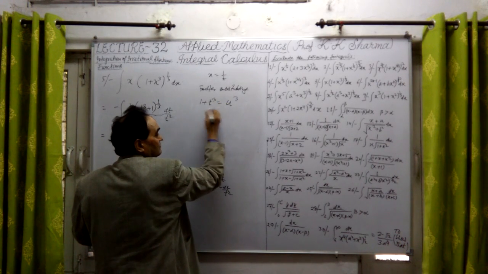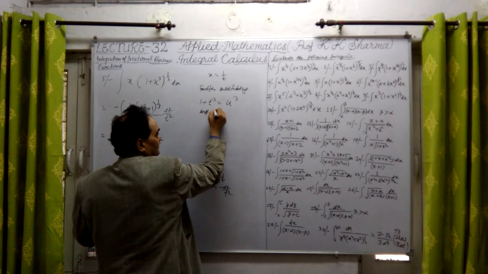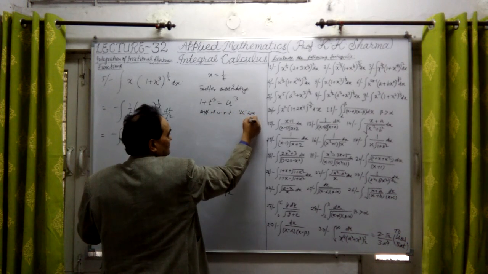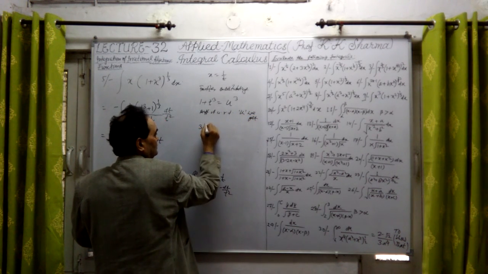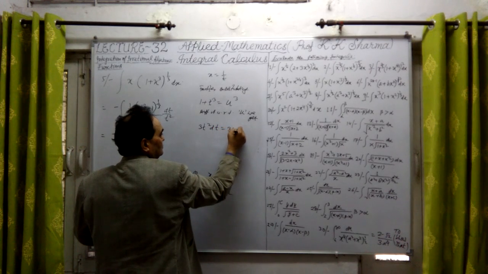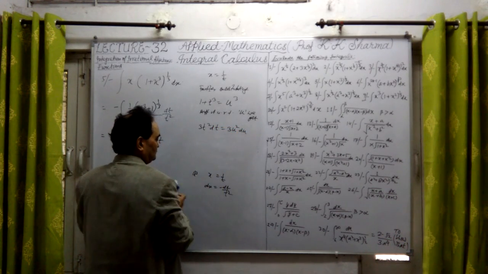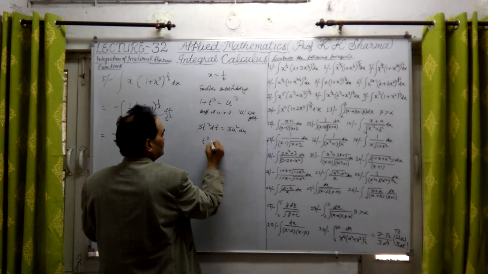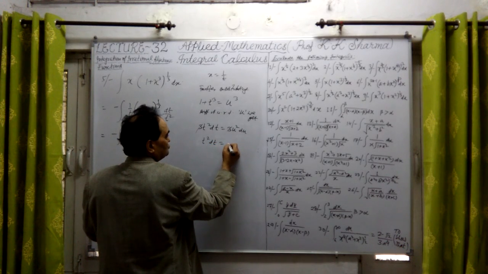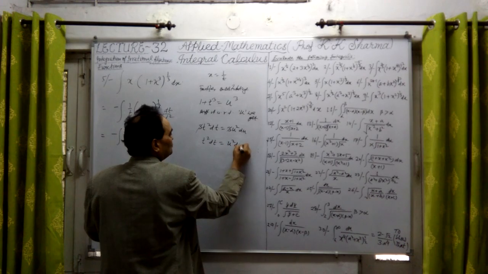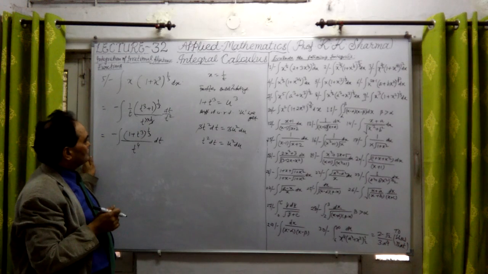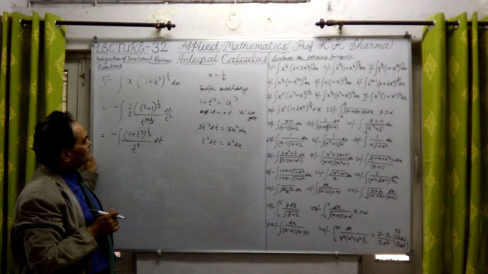Now differentiating with respect to u, finally we get 3t square dt equal to 3u square du. The 3 cancels out, so t square dt equals u square du. But t square is not there. If I multiply by t square, then t to the power 6 will come in the denominator.